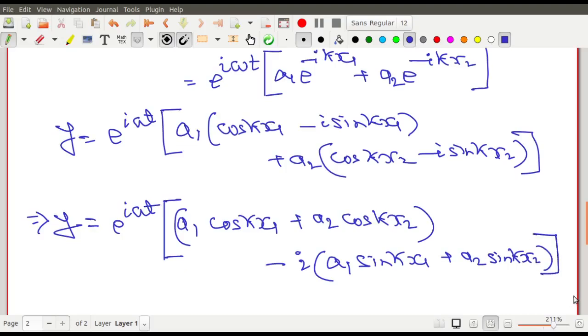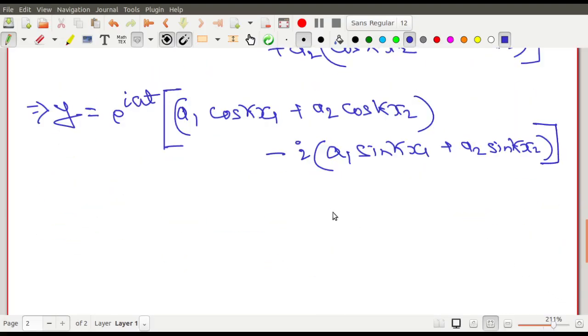Just mere simplifications only. শুধু simplification করছি, nothing more than that. I take the first factor to be a and the next one to be b. এটাকে আমি a minus ib বলছি.